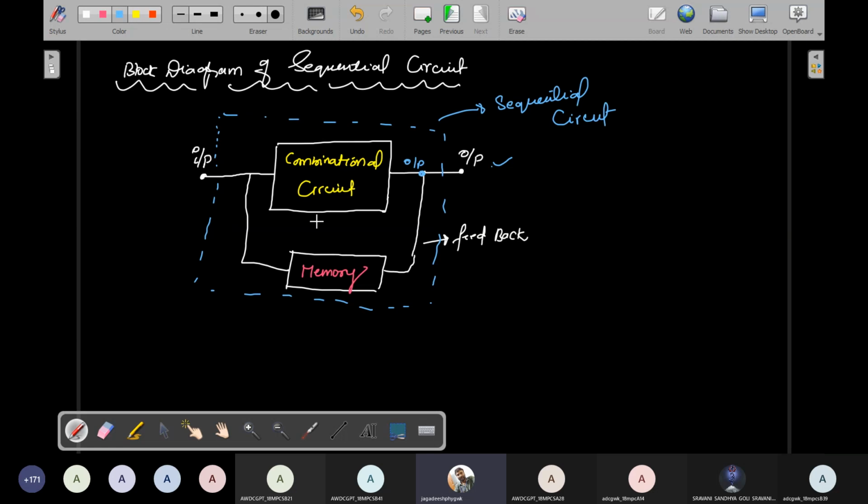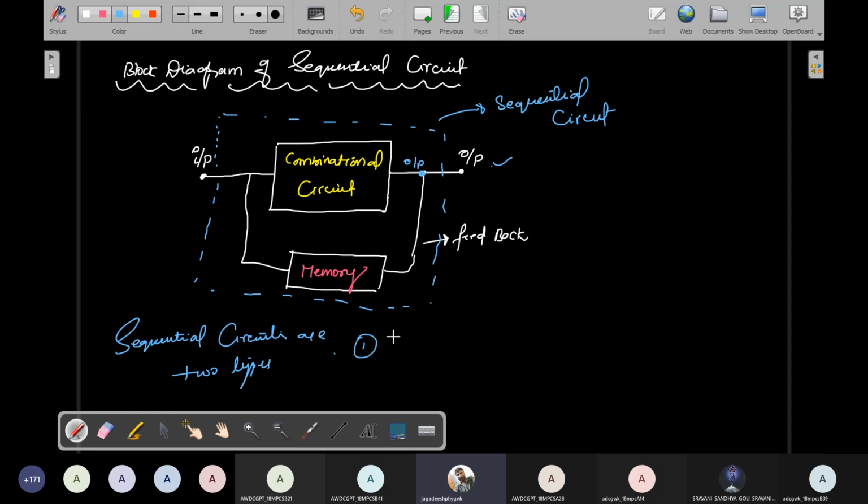So that is the theory. Okay, so actually sequential circuits are of two types.